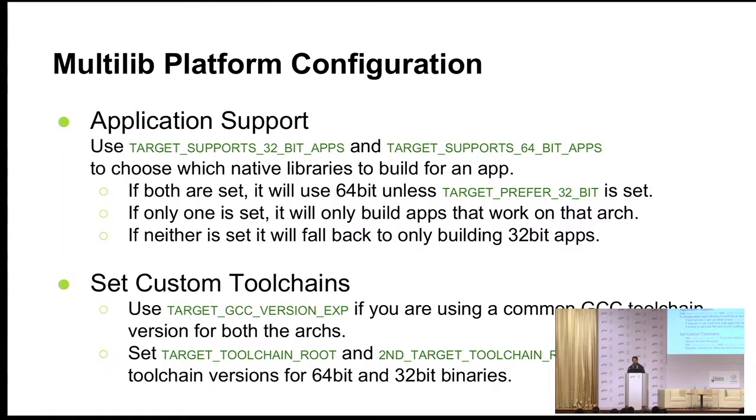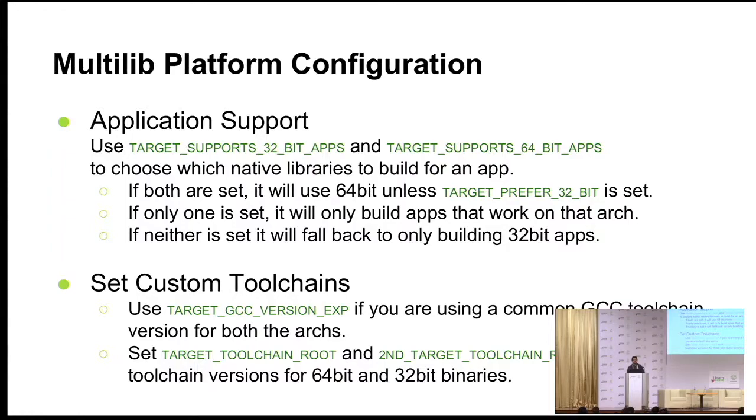Just to give you a brief overview, if you specify the target preferred 32-bit global variable, that means it will try to build all your packages as 32-bit packages. It could be an executable, it could be a library, shared or static. Right now we are not touching this. Just for the sake of information, I have put it here. So you can set these variables. If only one is set, then it is used. I think the names are self-explanatory here, what they do. If neither is set, it will fall back to building only 32-bit apps. So this is one thing worth mentioning here.